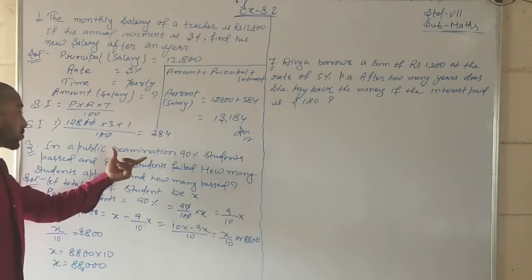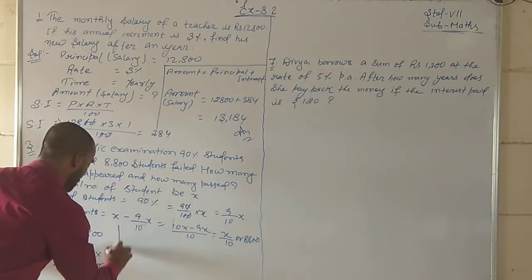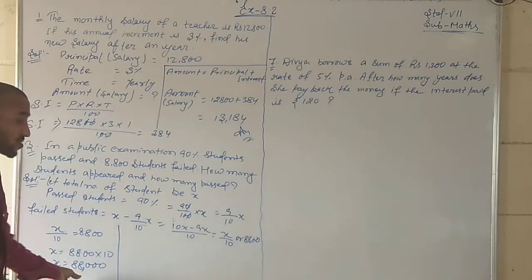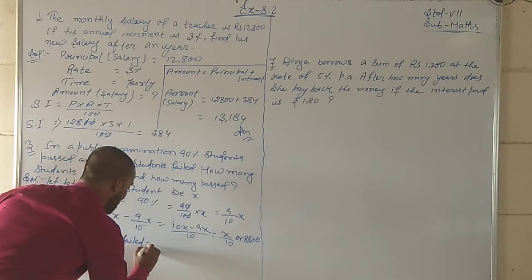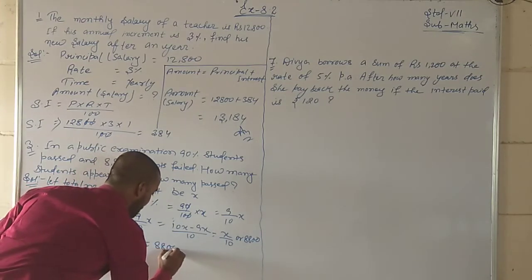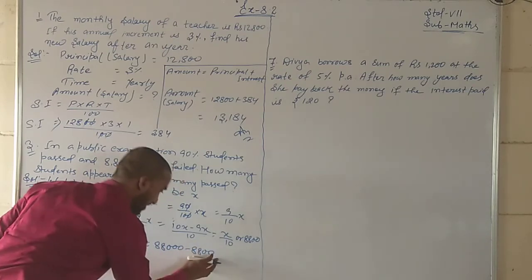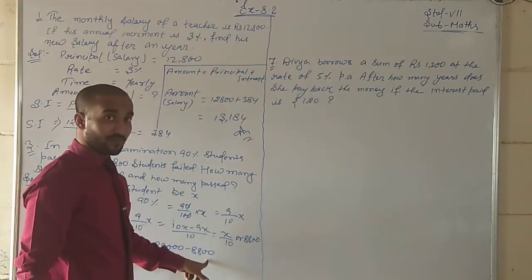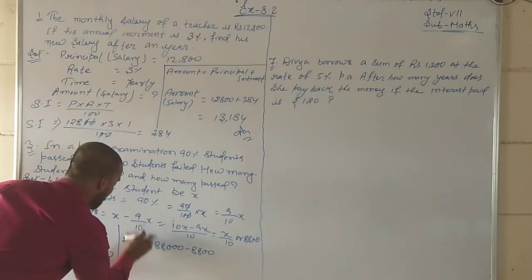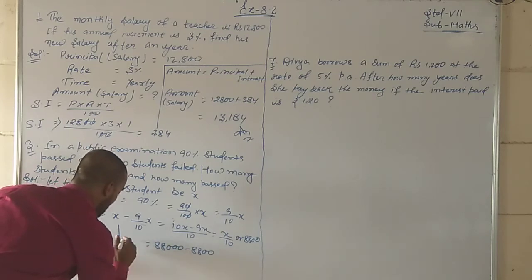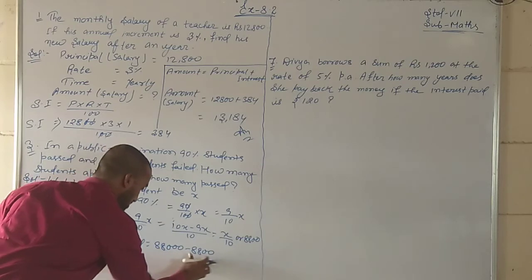It means the total number of students is 88,000. Failed students are 8800, already given. So we will find the passed students: passed students is equal to total number of students minus failed students.